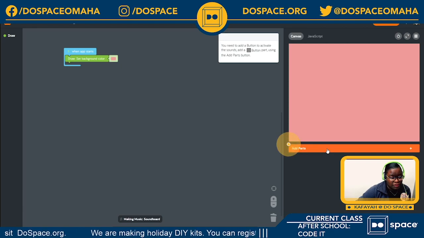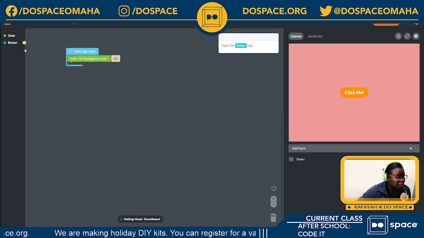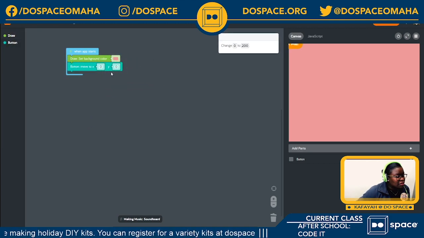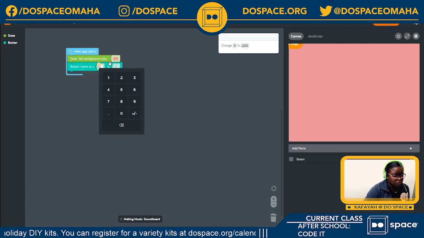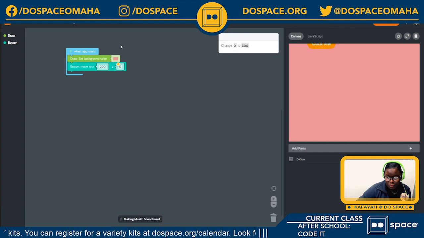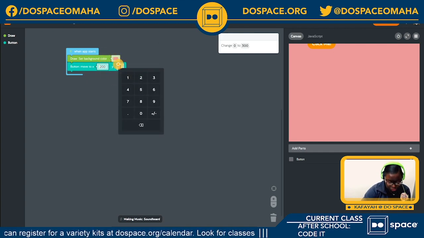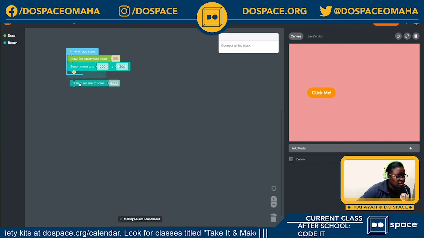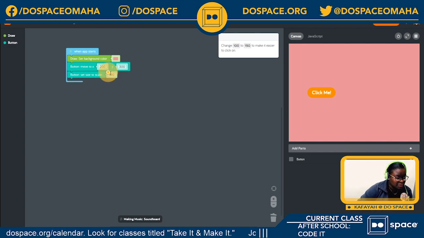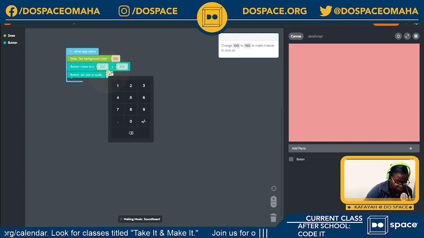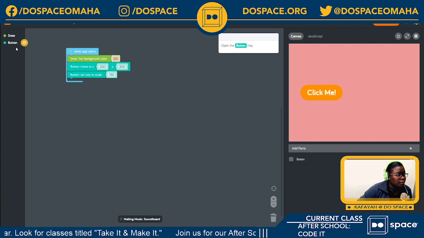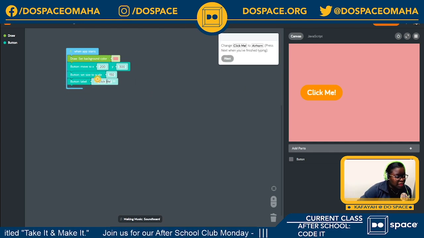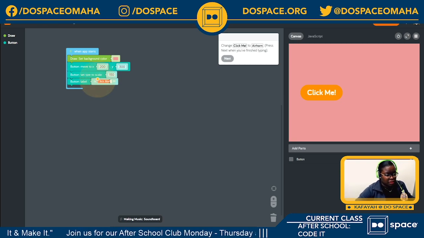You need to add a button to activate the sound. So to do that, I'm going to use the Add Parts button to add a button. And next, I'm going to go inside of my button tray to move my button. And I'm going to change the X position to 200. And the Y position for my button is going to be 300. Next, I'm going to set the scale, like the size of my button, from 100 to 150. So back inside of my button tray, I'm going to give my button a label, and I'm going to change that to air horn.